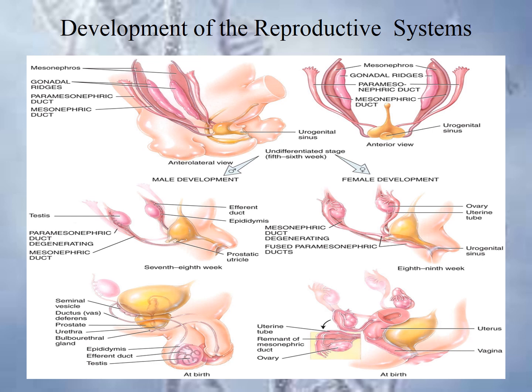The testes are connected to the mesonephric ducts through a series of tubules, and these tubules form into the seminiferous tubules, and the prostate and the bulbourethral glands are the endodermal outgrowths of the urethra. So this is the male development process happening in the internal reproductive system.